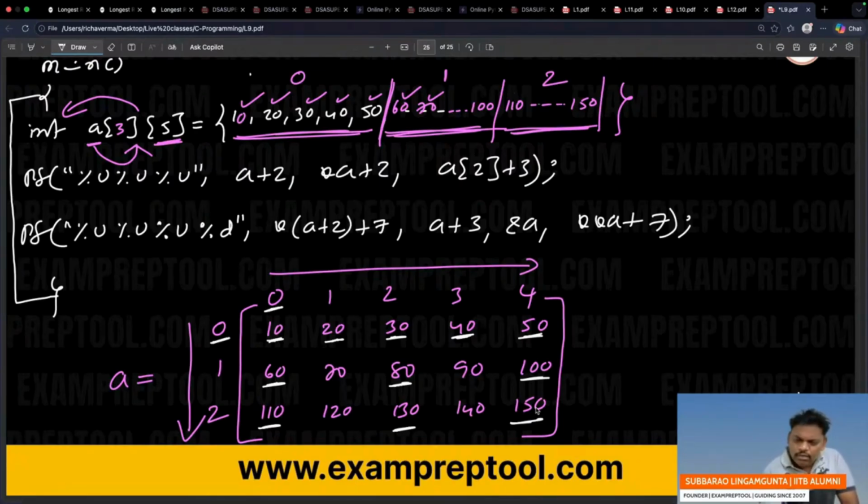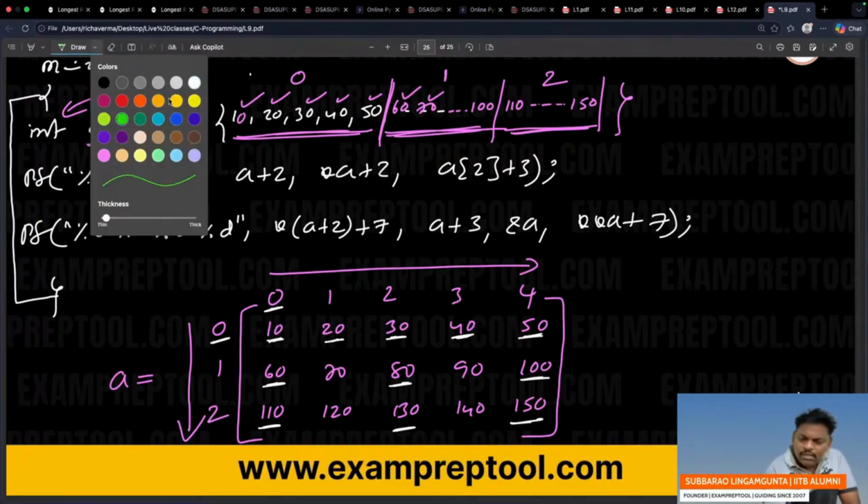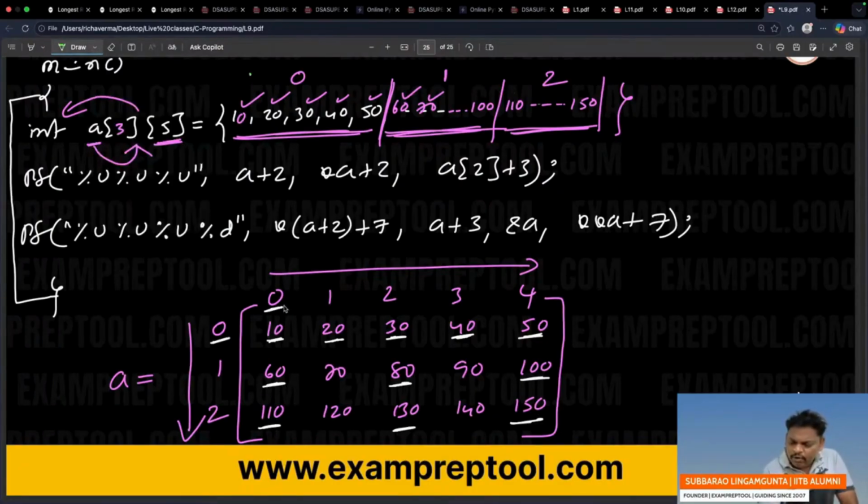Now let me use another color. I am using the green color. Everyone listen. Green color is for assumed addresses. Assume this element's address is 1000. If you observe clearly, I am giving addresses row wise: 1000, 1002. Every element is 2 bytes because it is an integer: 1004, 1006, 1008. So remember, row wise I am giving addresses.